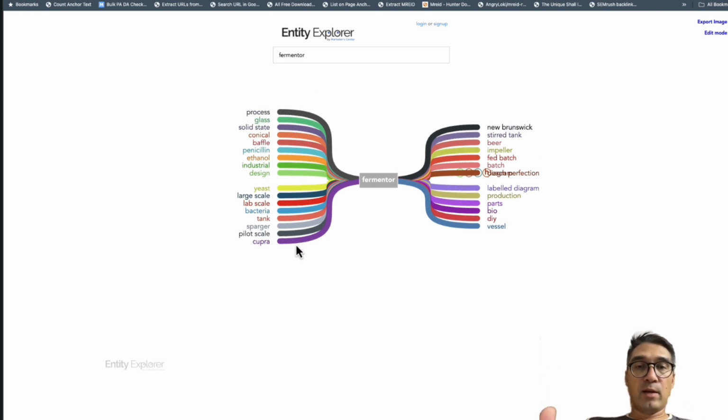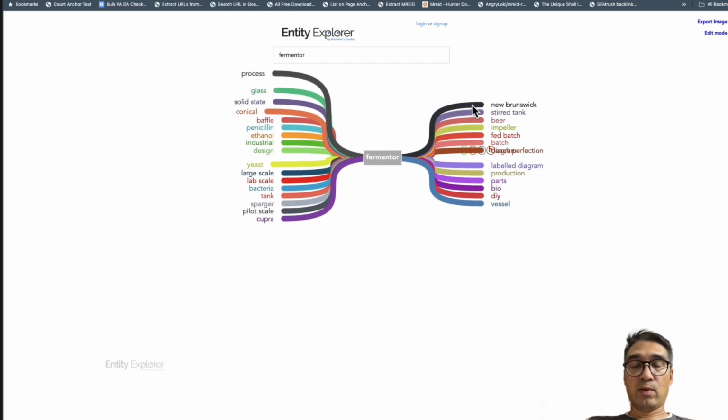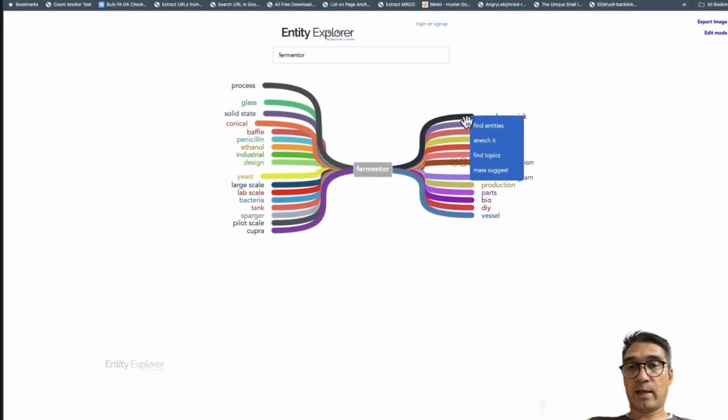So you'll have a main menu or a main website that's about a fermenter or fermenting. And then you would cover things like process, glass, solid state, canonical, all of these different types of fermenters. And also fermenting formulas. You'll have yeast, you'll have large scale, bacteria, pilot scale, and a whole bunch of these. Now, some you could do without. New Brunswick, probably you could do without. This is a brand or this is a place.